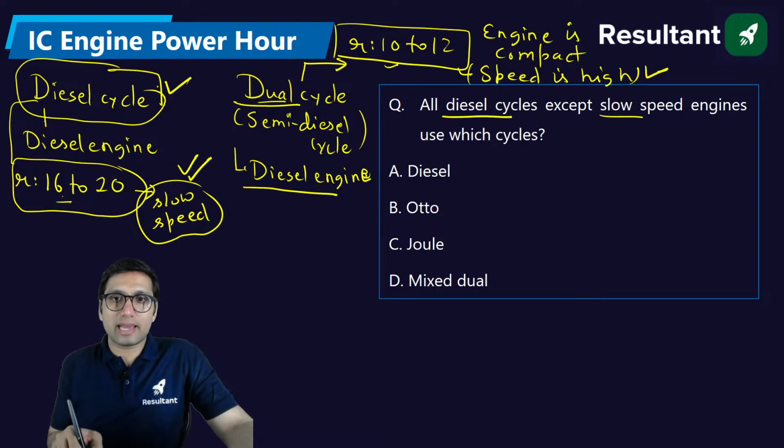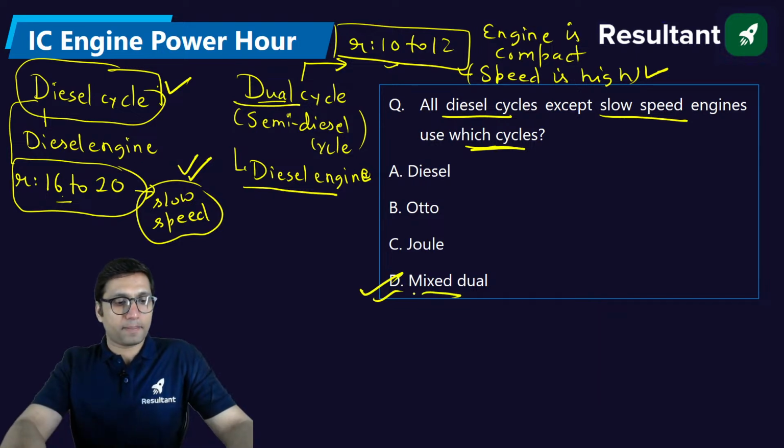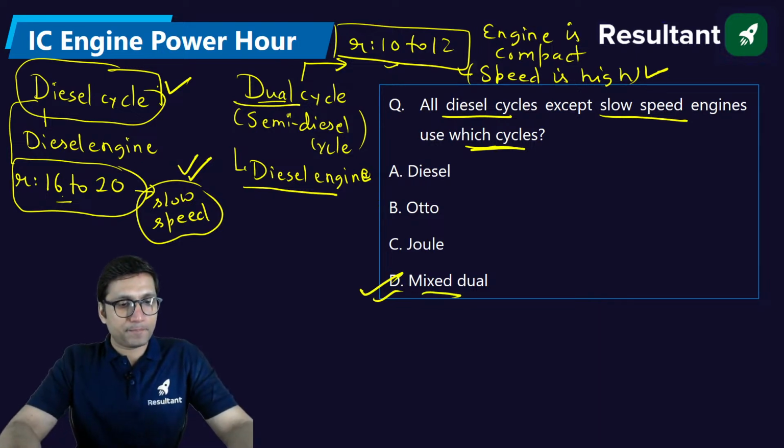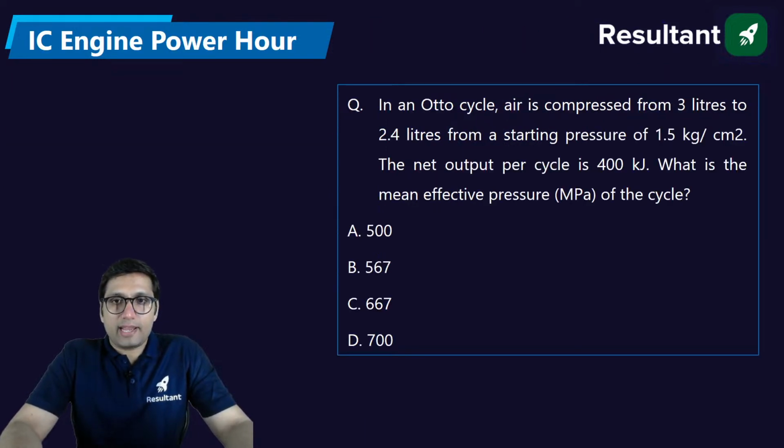So all the diesel cycle except slow speed engine uses which cycle? They will use mixed dual cycle. Okay. If it is not slow speed, it definitely will be high speed. So if it is high speed, it will be dual cycle. Clear?